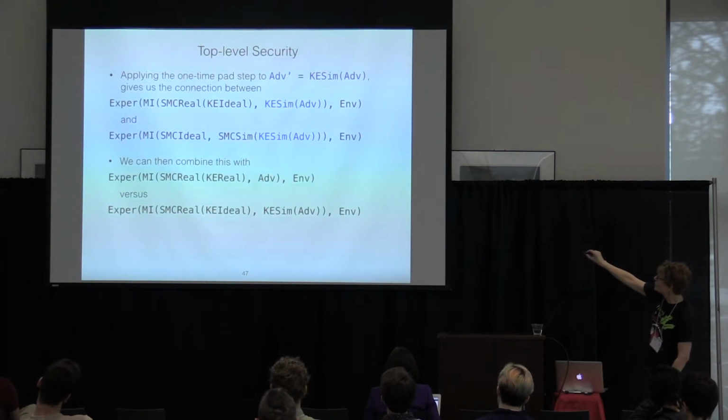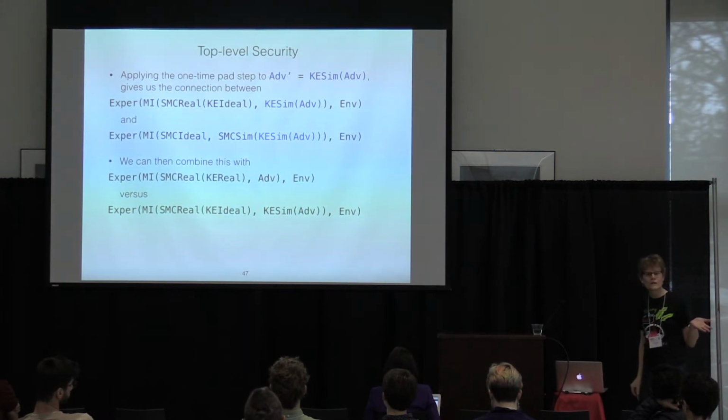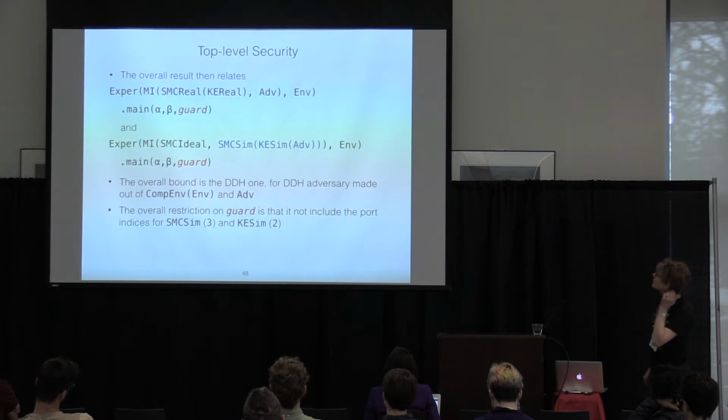And we already have the instance of the composition theorem. This is saying we could start out here, go to there, which is equal to that. These are the same. And then go to our final resting point. So we compose these two, gives us our top-level theorem, which is there. So we've stacked up the simulators.